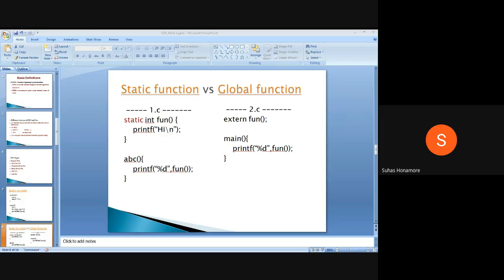You heard this, static function? I think you people heard at least of global variable and static variable, so you came to know the differences. Like that you have functions also, static function and global function. So which one is the global function, and can I make it a static function? Anything?